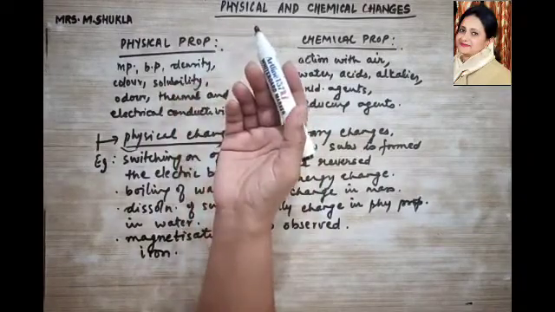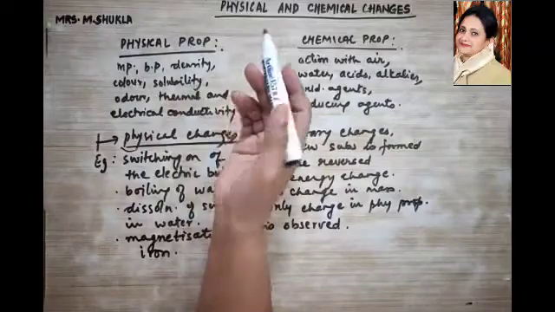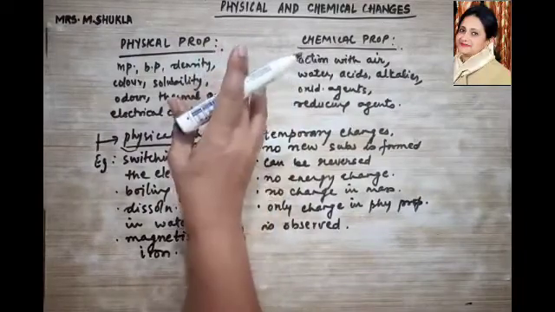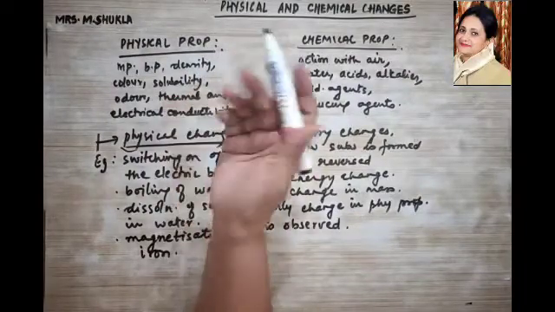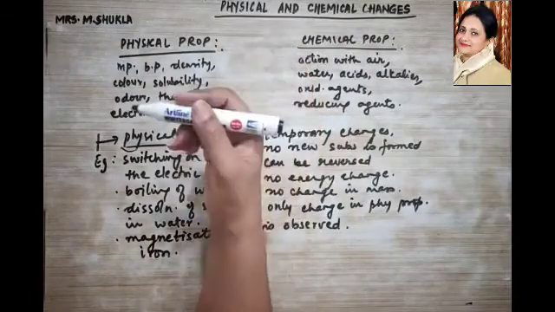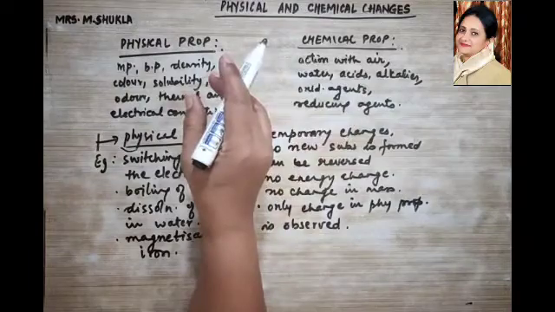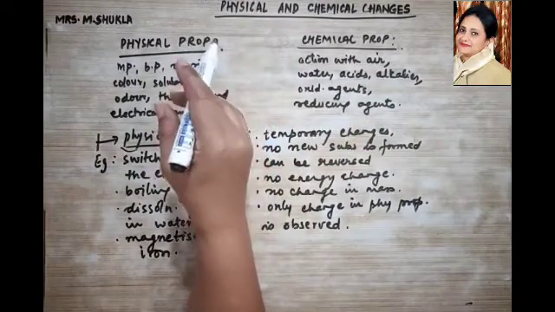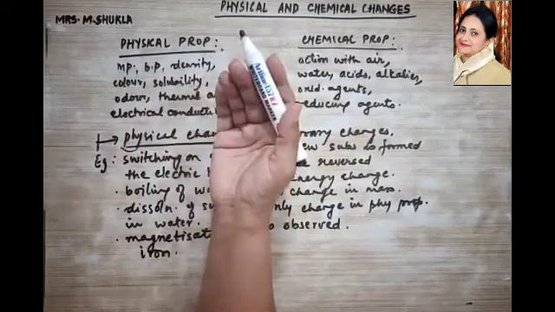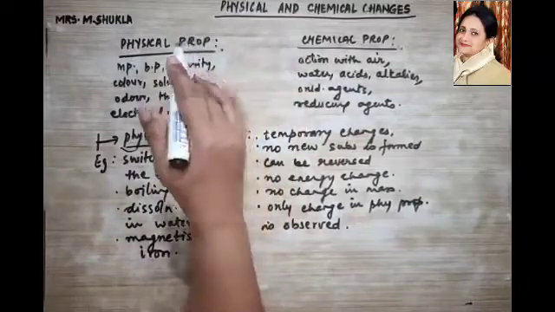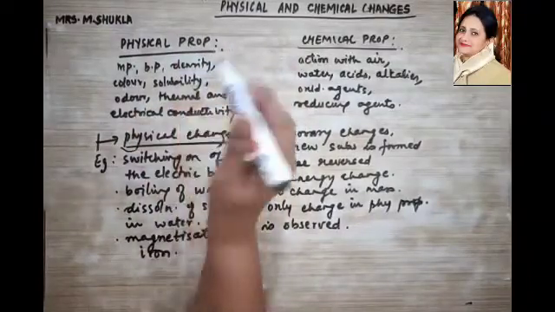Then another example could be freezing of water. Take water and keep it in the refrigerator. What happens? It changes into ice. Then take it out, keep it outside in hot weather. It melts and changes into water. Again keep it in the refrigerator. So what is it? It is showing you physical change.